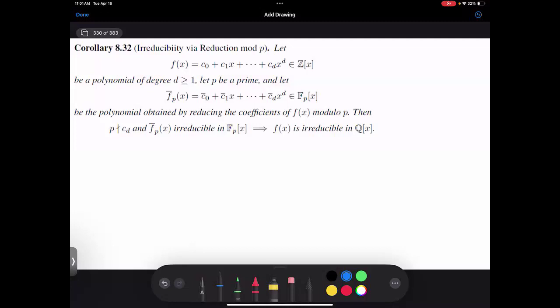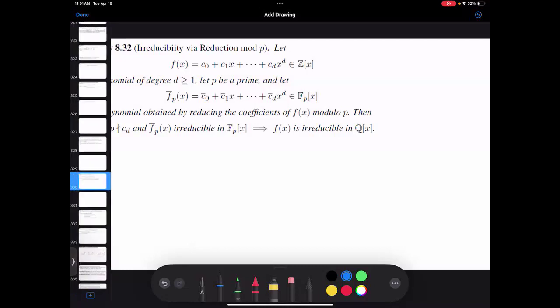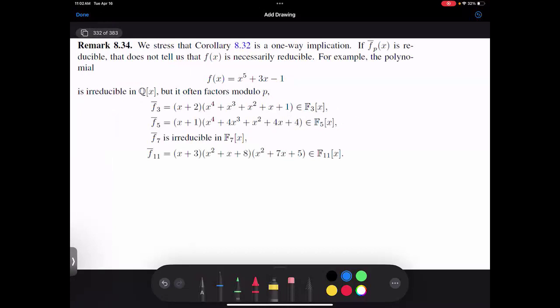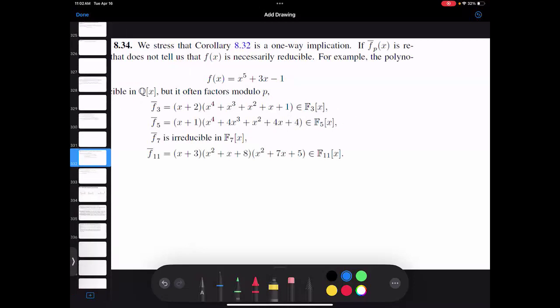If I have a polynomial that is irreducible mod p, it has to be irreducible in the integers, because if it factored in the integers, then each of those would factor. Unfortunately, it doesn't go the other way. If you are reducible in this mod p reduction, that doesn't mean that you're reducible initially. And you will see a bunch of examples where, sadly, they do reduce, but the function is irreducible in integers.